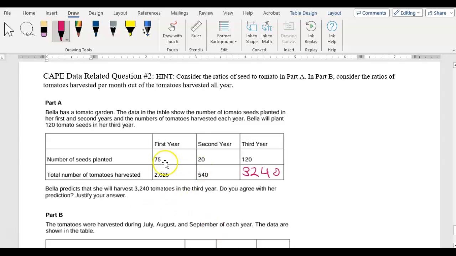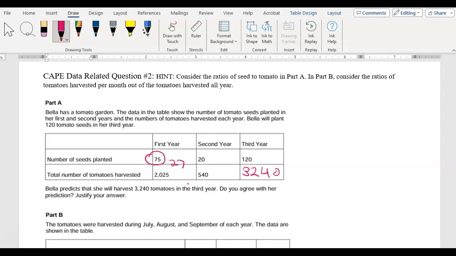So I'm going to look at this as a ratio. If I plant 75 seeds, then the number of tomatoes I'm getting is 2,025. So that means for every seed that I plant, I'm going to do 2025 divided by 75. So for every seed, I get 27 tomatoes out of that seed, right? Because I would multiply 75 by 27, so you get 2025.